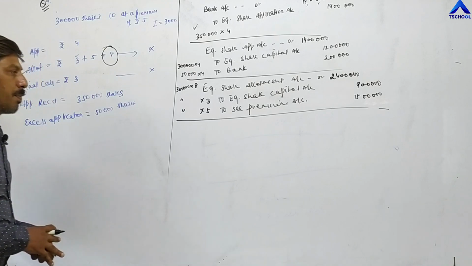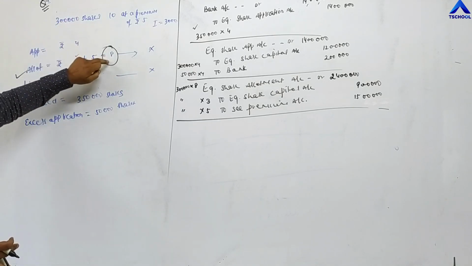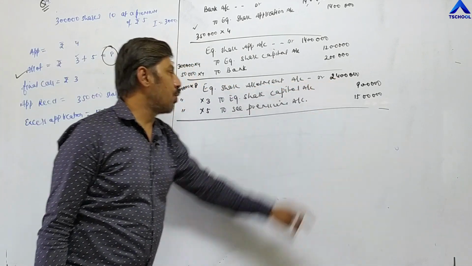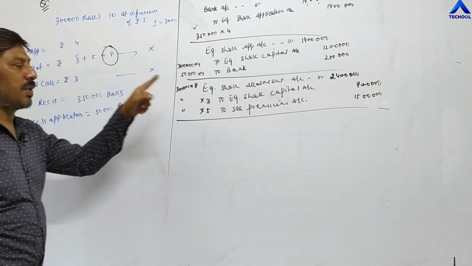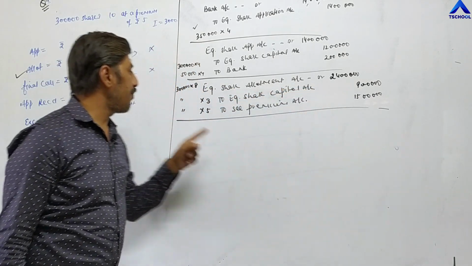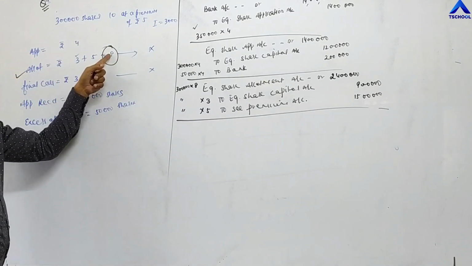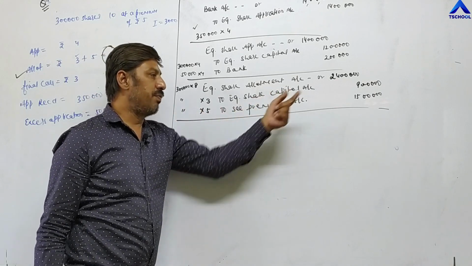Total money company needs to receive 8 rupees on 3 lakh shares, 3 lakh into 8, 24 lakh, and out of 8 rupees, only 3 rupees will be transferred in capital account. So 3 lakh into 3, 9 lakh rupees, and remaining 5 rupees will be transferred in security premium account. So 3 lakh into 5, 15 lakh.